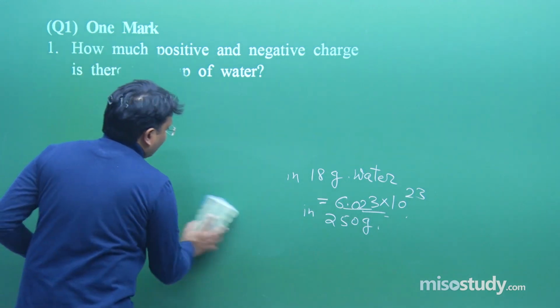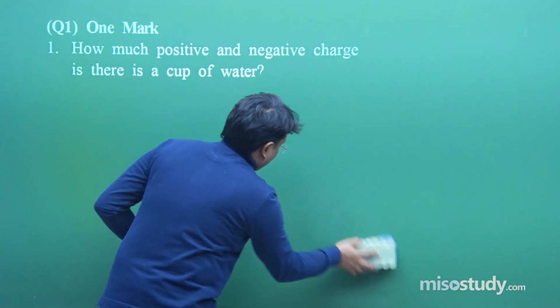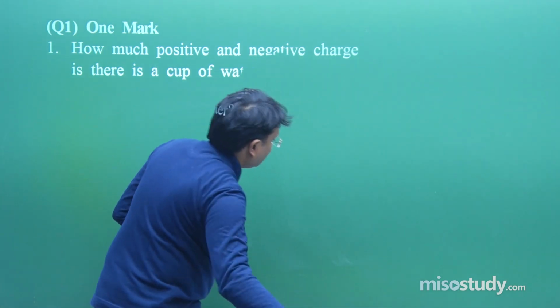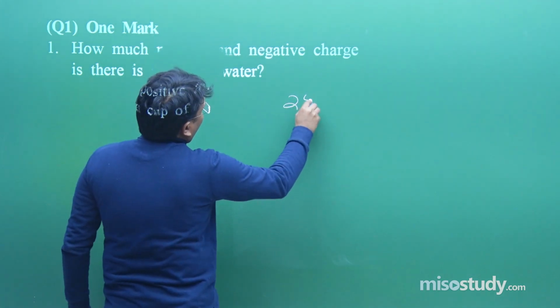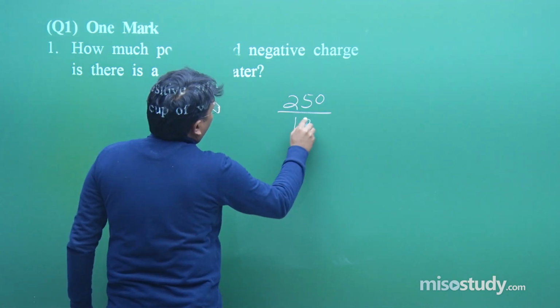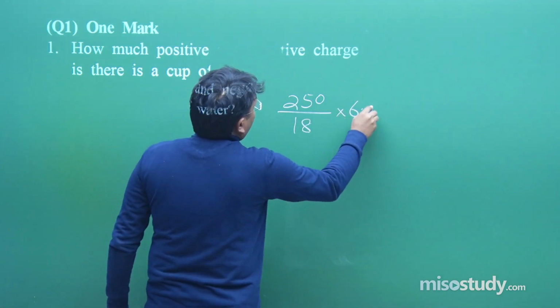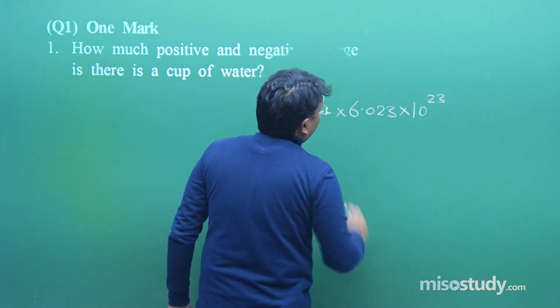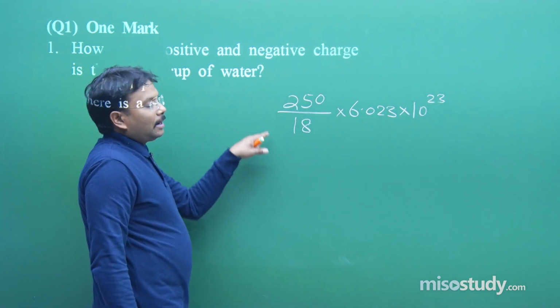Fine, so let's do that. It is 250 upon 18 into 6.023 into 10 to the power 23. I think you will get a number.